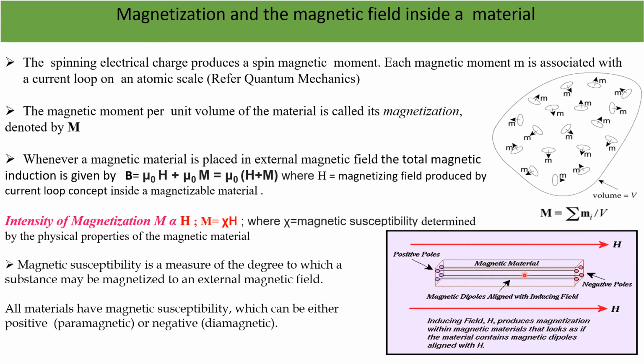Yes, we can see that if we apply a magnetizing field H, the magnetic dipoles are aligned with respect to it. So this magnetic field is responsible for aligning the magnetic dipoles in this direction.